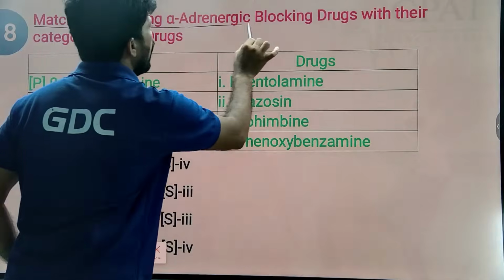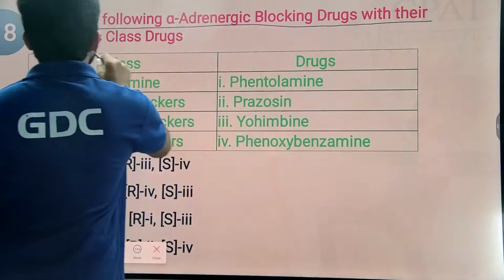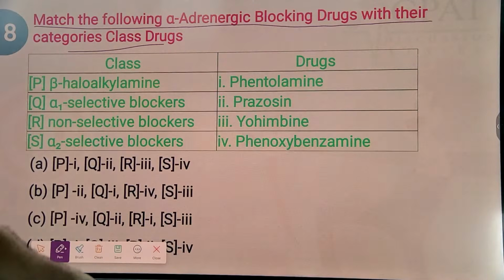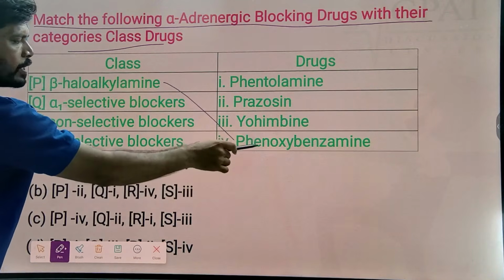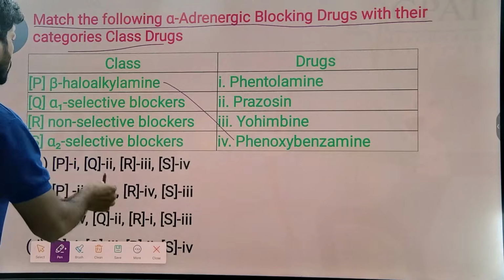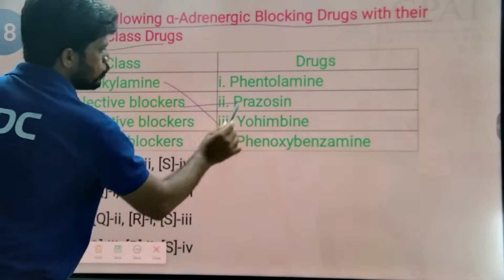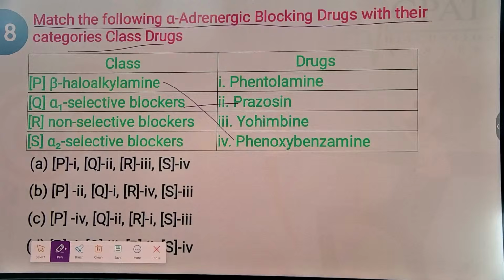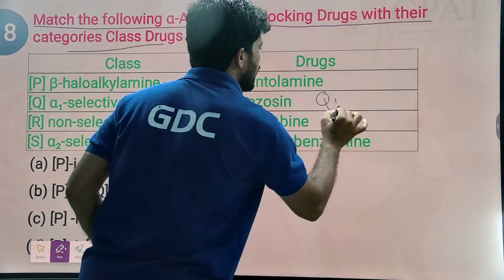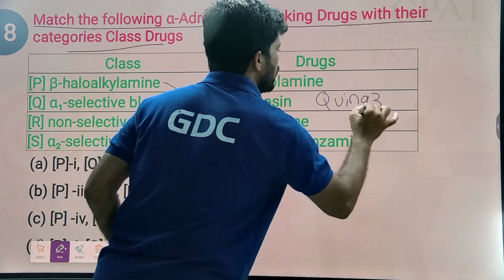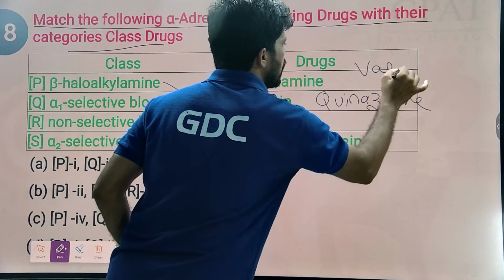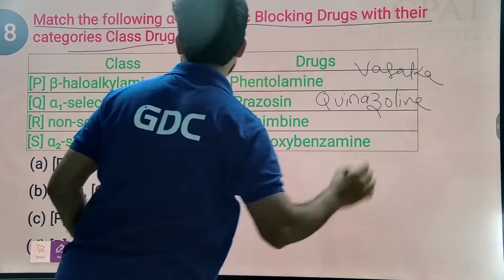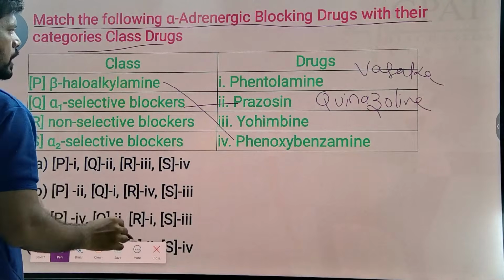Match the alpha-adrenergic blocking drugs within their category classes. For example, beta-haloalkylamine, that is phenoxybenzamine, is an irreversible alpha-1, alpha-2 receptor blocker. Alpha-1 selective blockers like alfuzosin, terazosin, doxazosin, prazosin. The zosins contain the quinazoline ring, the same quinazoline ring present in the natural alkaloid. Then coming to non-selective blockers.